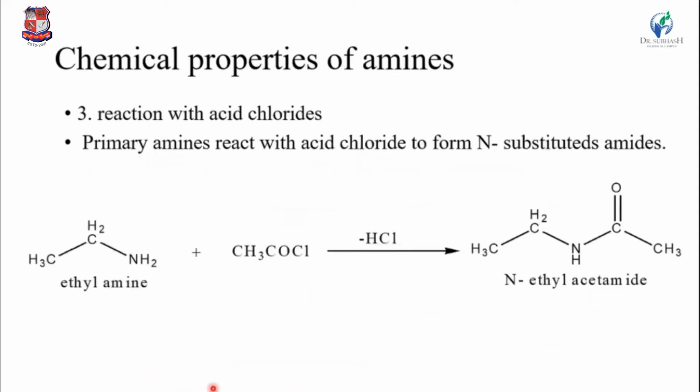Then the third reaction is the reaction with the acid chloride. First we take the primary amine, then any acid chloride, here acetyl chloride. Then one HCl molecule is removed and N-ethyl acetamide is generated.